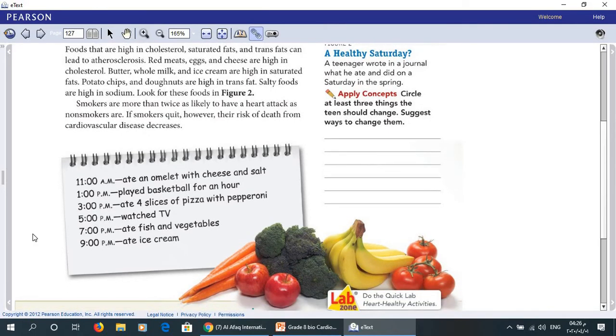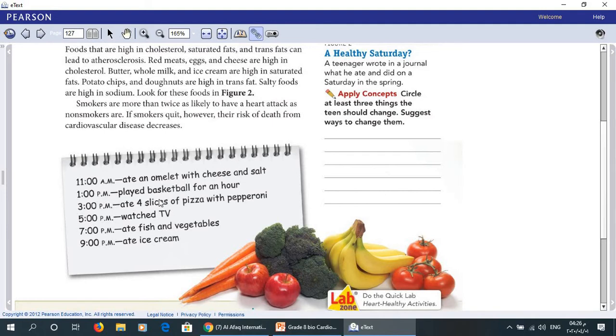Here, look at here. Here is 11 a.m.: ate an omelette with cheese and salt. Of course, you have to circle.